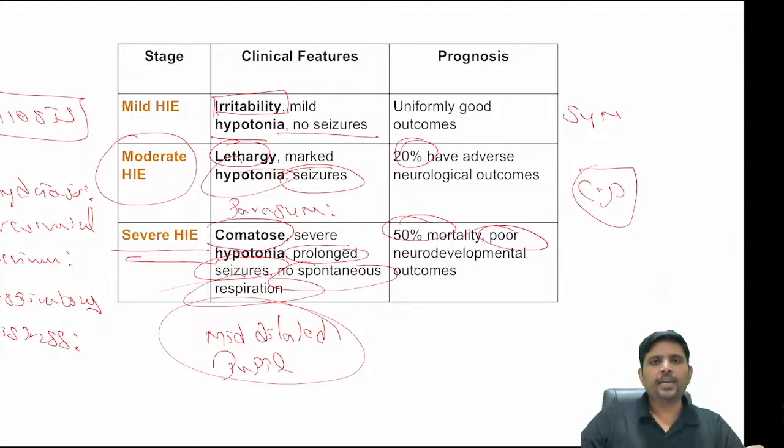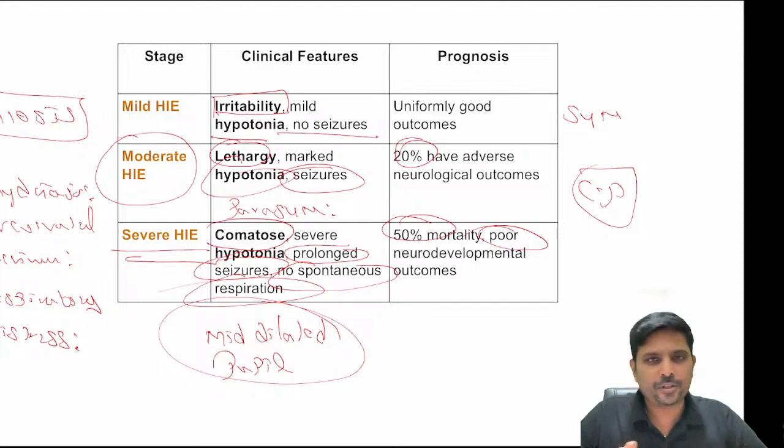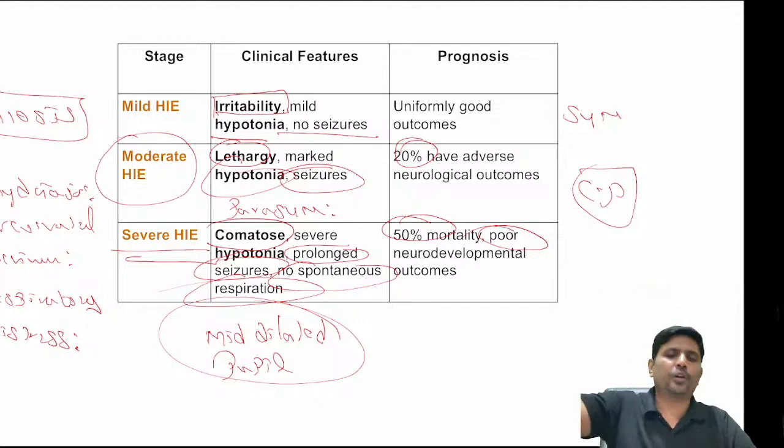Okay, then come on. HIE stage 1: mild irritability, miosis, 100% recovery. HIE stage 2: mydriasis, parasympathetic activity, respiratory secretion, marked hypotonia, neonatal seizures, 20% morbidity only, no mortality.